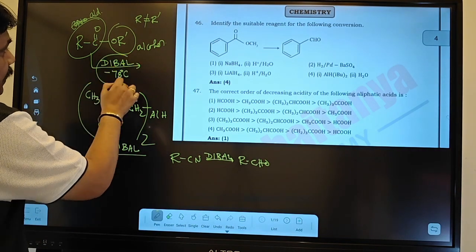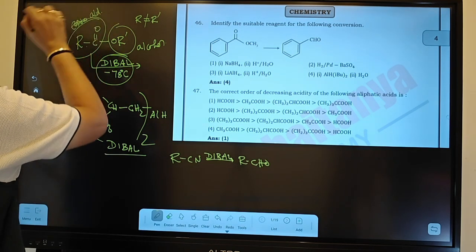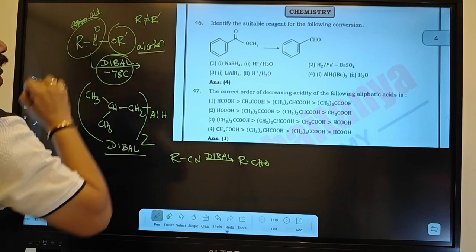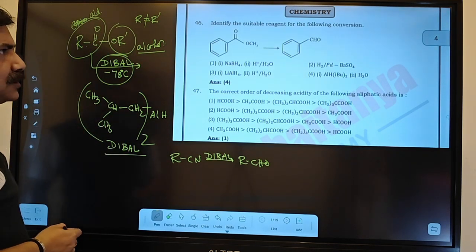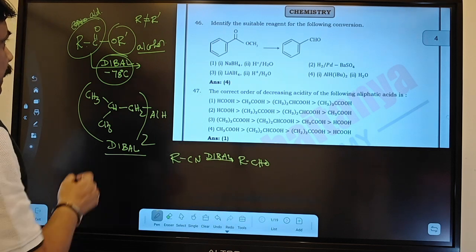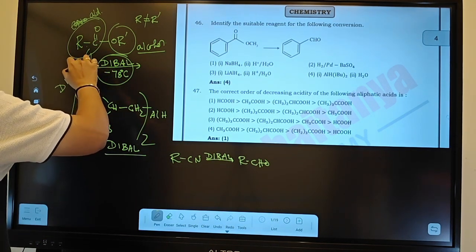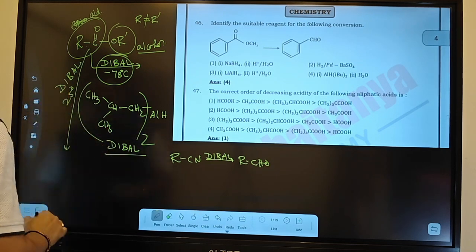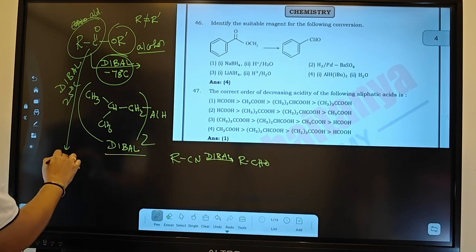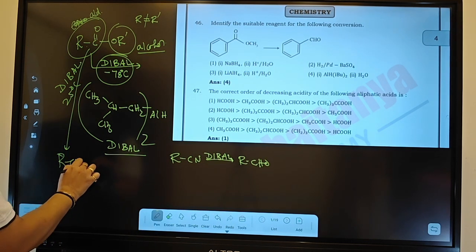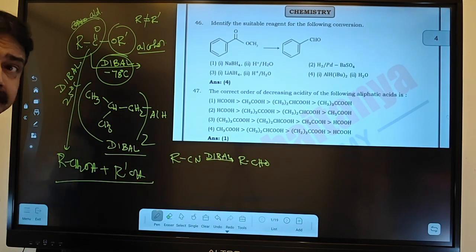DIBAL has to be given at minus 78 degrees centigrade, then only this part will be converted to aldehyde and this part to alcohol. Now look at the question very carefully. In the ester, if you give DIBAL at 25 degrees centigrade, my dear student, then this part will also become alcohol and this part will also be alcohol. The product is RCH2OH plus R'OH at 25 degrees centigrade.